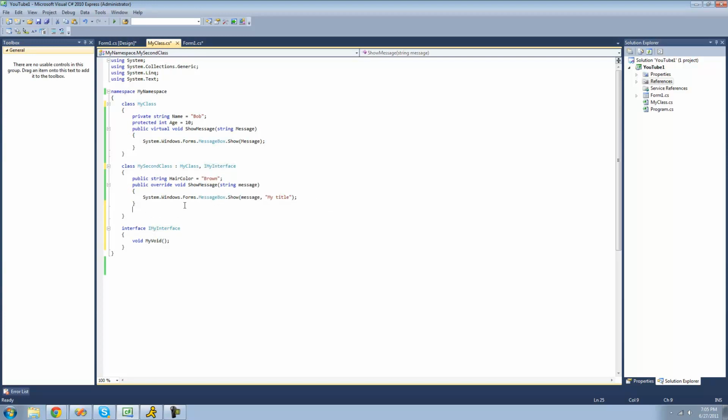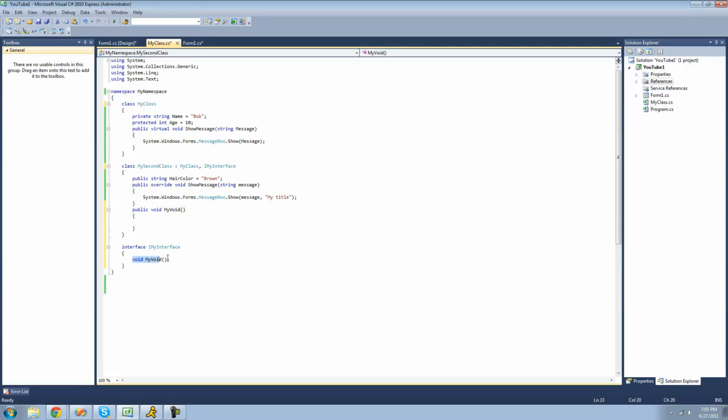And now in here is where we can create a definition for our void, my void. We'll make it public, and then do void my void, and then we can define it. However, it must be the same thing. It must be a void, it must be called my void, and it must have the same parameters in it.